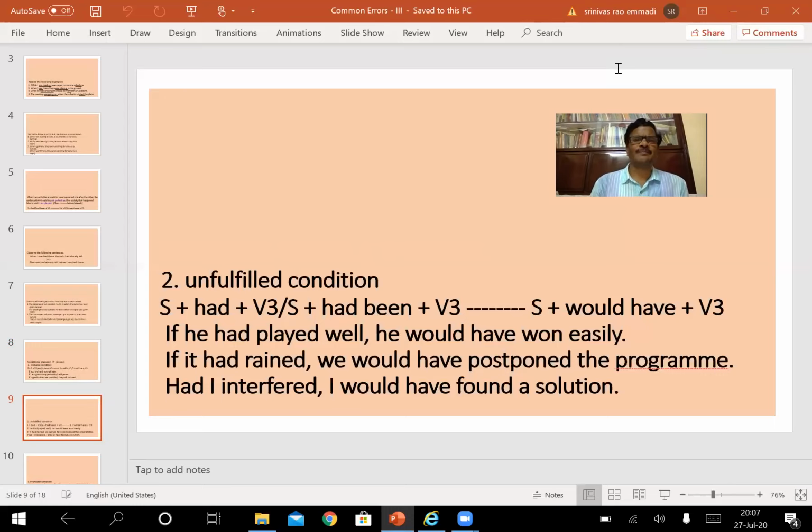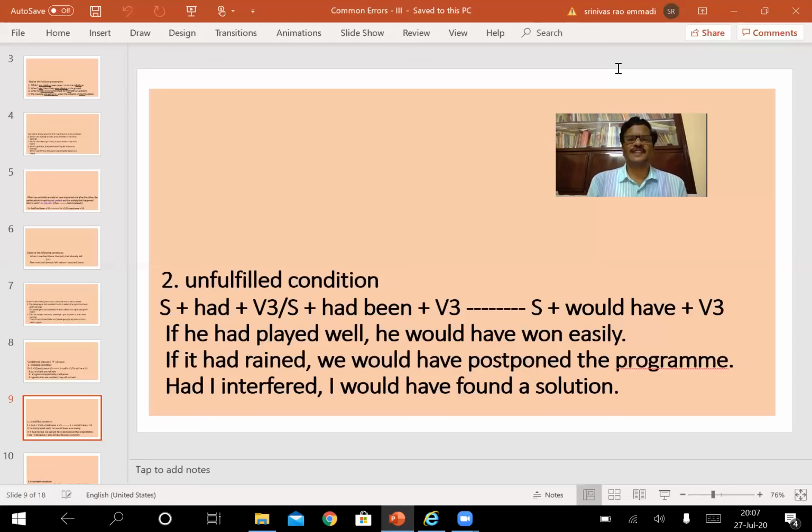So here, the pattern, unfulfilled condition, takes this pattern as I have shown on the slide. Subject is followed by had plus V3 form. It is in past perfect tense. As I have explained in the earlier pattern, it can also be shown in passive form.